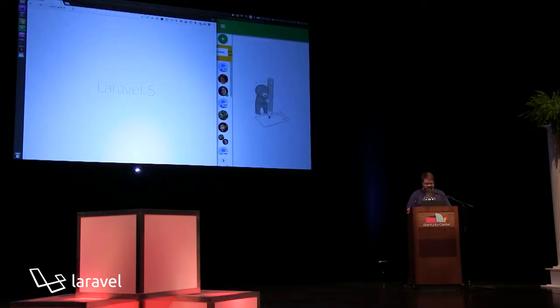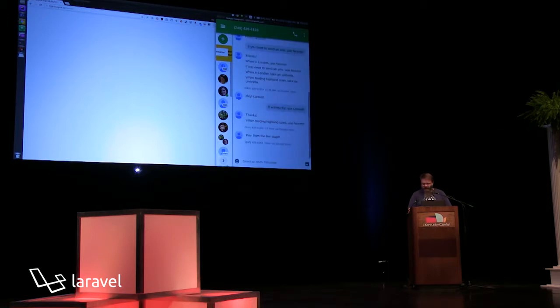Let's see here. I have Hangouts over there. Hopefully nobody hangouts me. I don't know how you say that. And you can see, hey, from the live stage. So I've obviously been playing with this before, but that's the message that just came in. So that's as easy as it is to send an SMS message with Nexmo from Laravel.